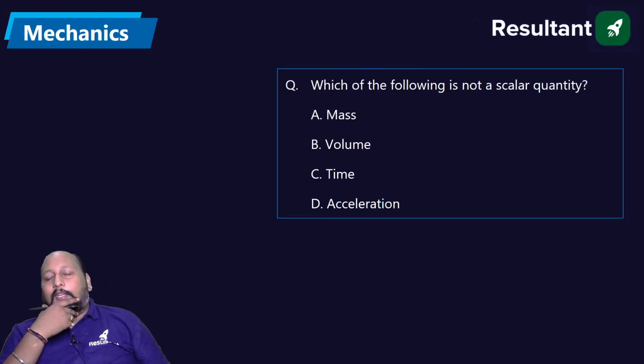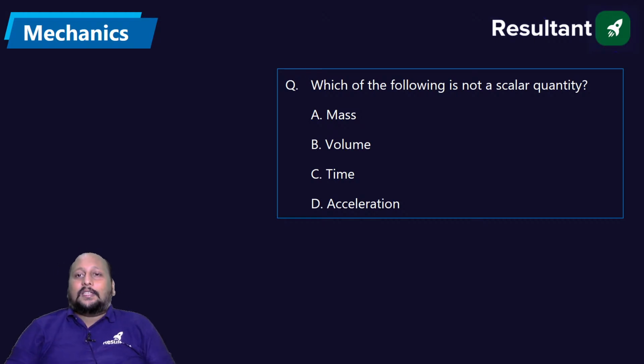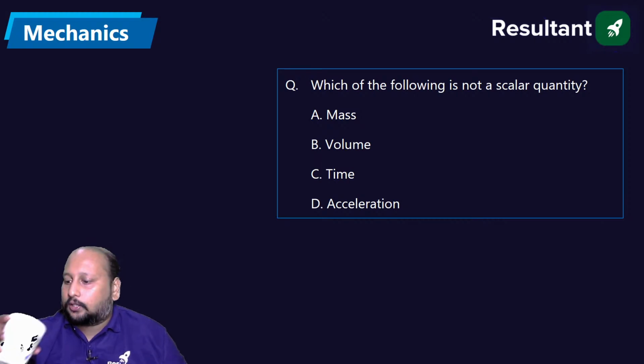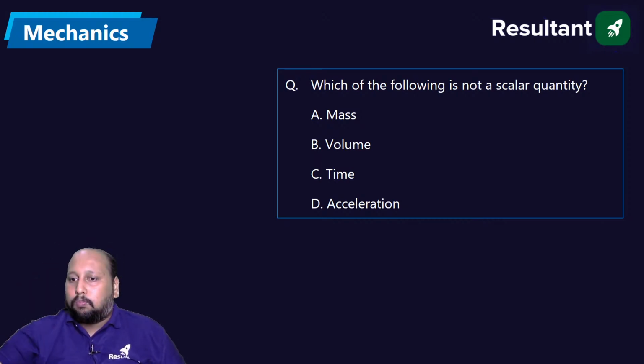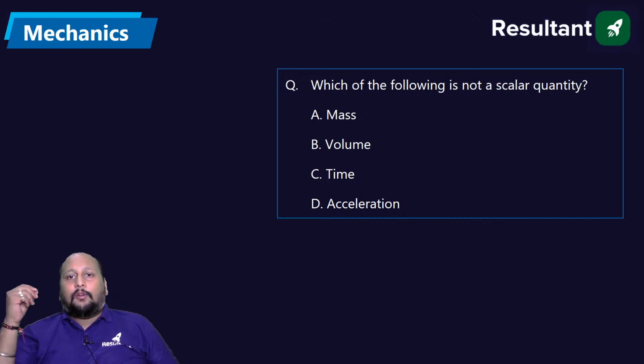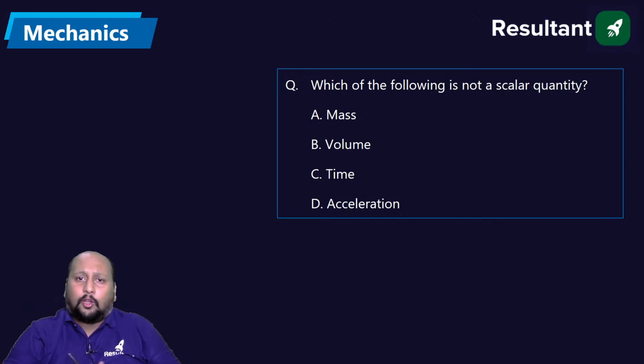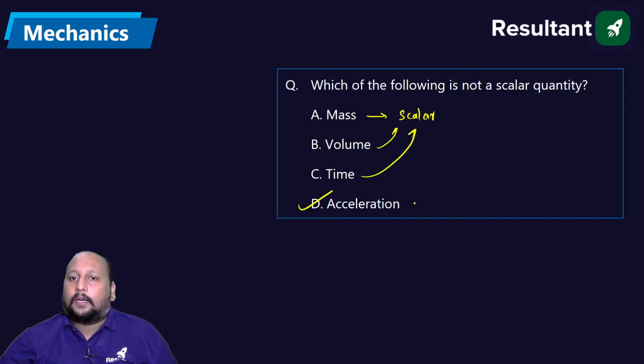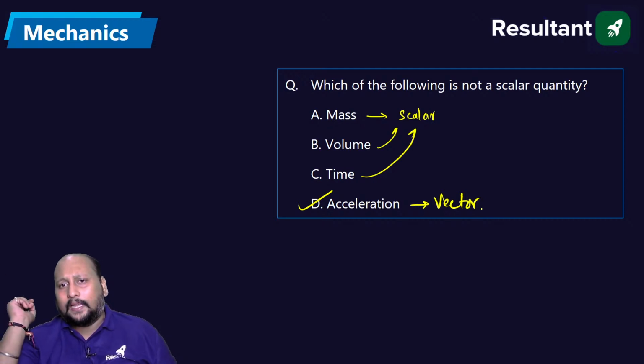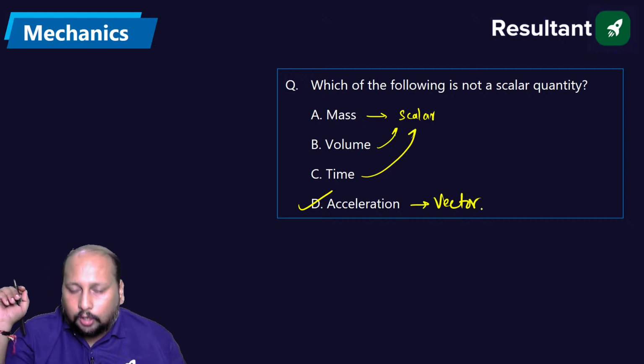Which of the following is not a scalar quantity? इनमें से कौन सा scalar quantity नहीं है? Mass, volume, time, acceleration. देखो mass is a scalar quantity. Volume is a scalar quantity. Time is a scalar. Acceleration is a vector quantity. Option D, acceleration, is the correct answer.